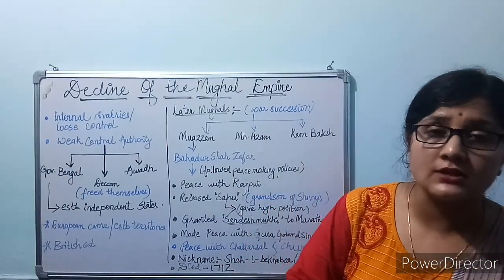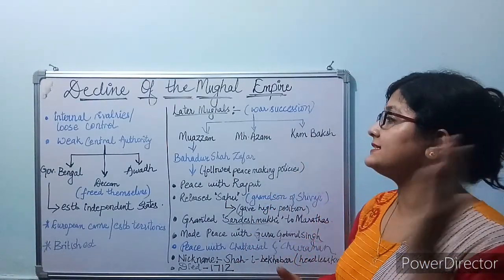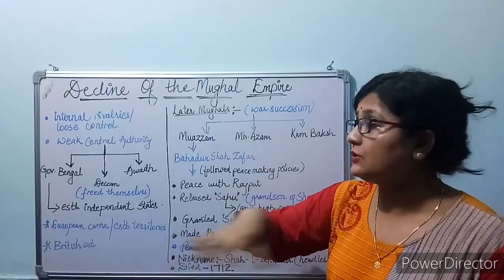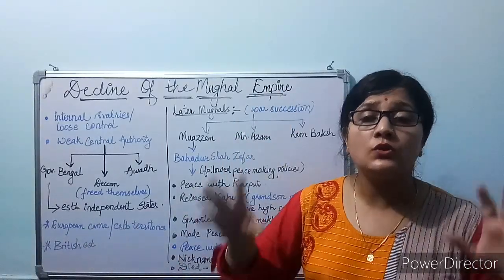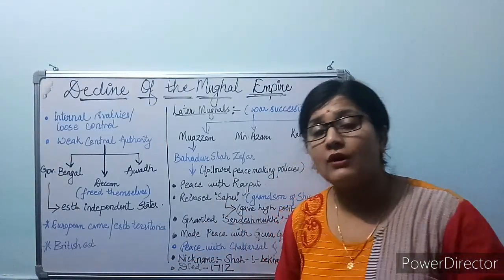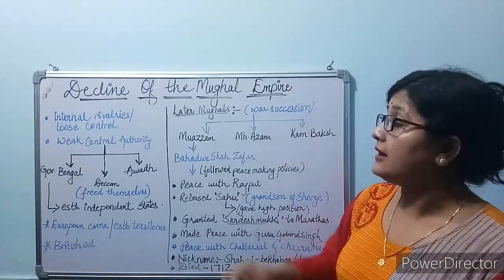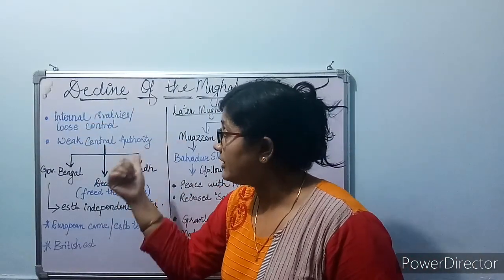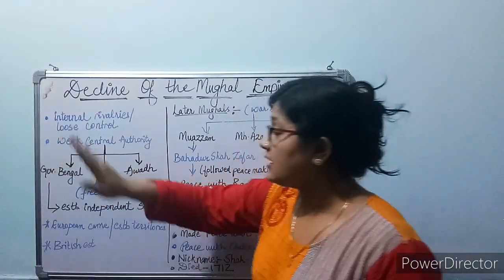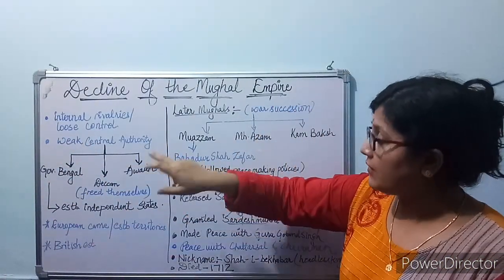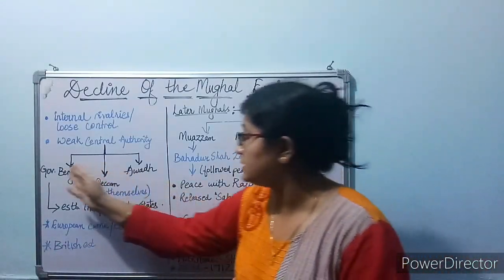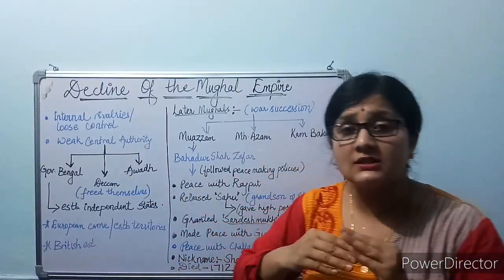Another cause of the downfall of this dynasty was the internal rivalries among the rulers and among the nobles, and due to loose central control it started downfalling. It came to an end. And because of weak central authority, the governor of Bengal, the governor of Deccan, and the governor of Awadh freed themselves from the central control.